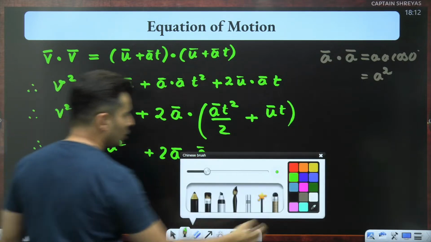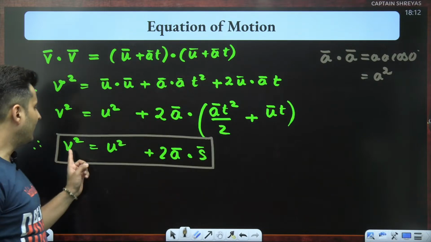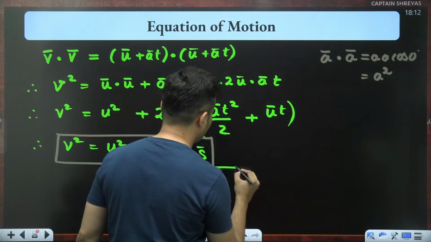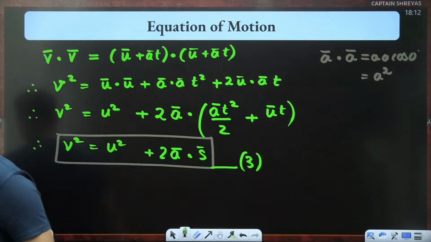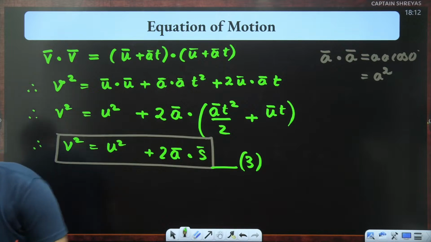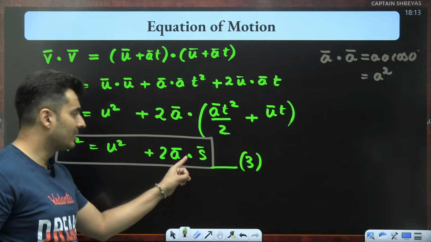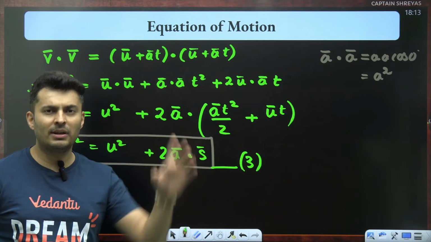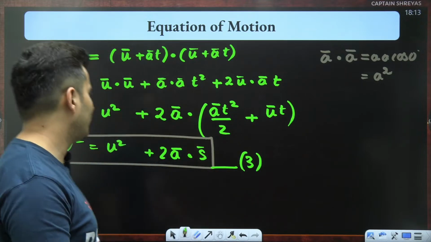This is what you get: v square is equal to u square plus 2as. Perfect. Final velocity square is initial velocity square plus 2a bar dot s bar, and this is called your third kinematic equation. Correct. Very good, Divakar, Mesu, Lucifer, Herborine. Awesome. There is a dot product between acceleration and displacement. Usually it doesn't matter in one-dimensional motion, but in two dimensions, that dot product matters. Otherwise, you don't really worry about the dot product.